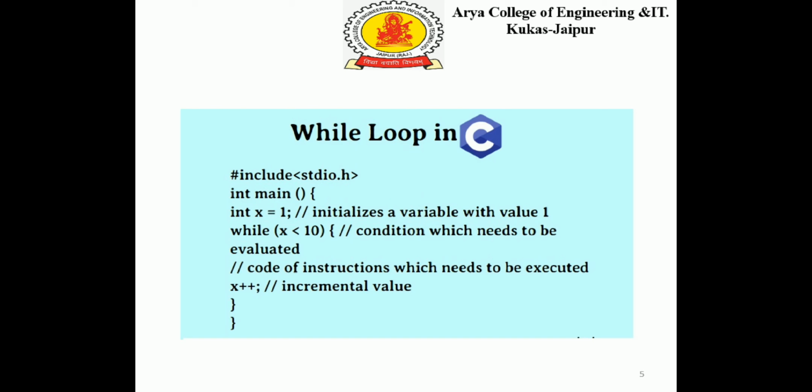Then in the while loop, we can see the block of code that is having x plus plus, means each time it is incremented by 1. This is the third step the loop is having. The third statement, the essential statement the loop is having, x plus plus, means incrementing the value. Likewise, the loop will be running for 9 times, for 1, 2, 3, 4, 5, 6, 7, 8, 9 times the loop will run, and at the 10th value of x equal 10, it will break, and finally the program will be over.